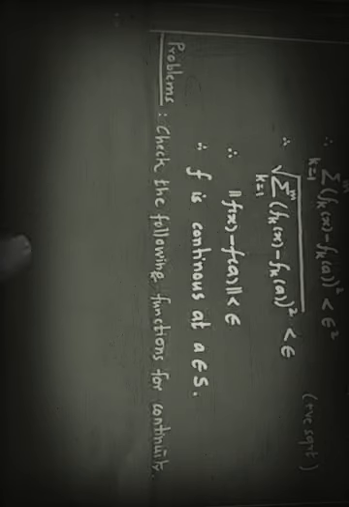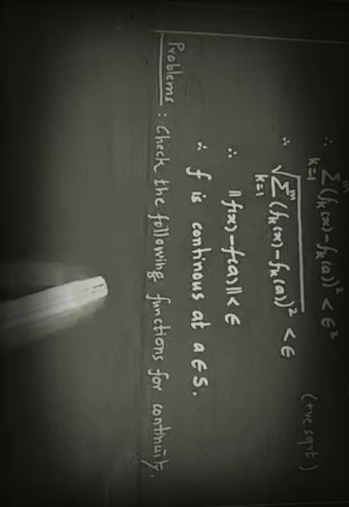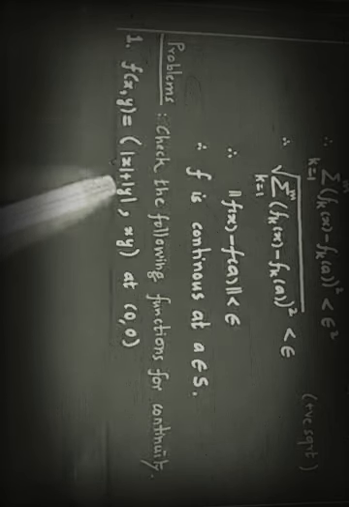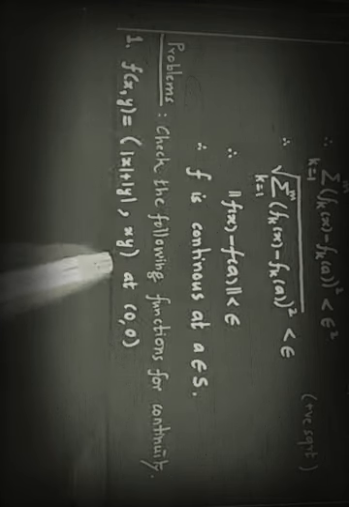So here we will have the problems in R2. Check the following functions for continuity. See the first function f1(x,y) is a vector valued function because it has two components. Mod of x plus mod of y is one function, comma x into y is another function. So this is f1, f2.